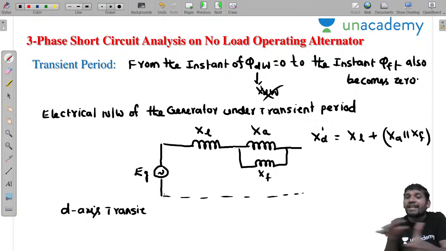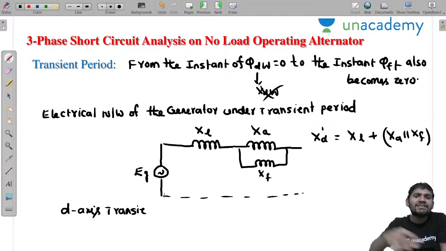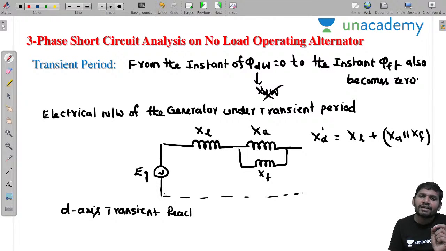Why do we always represent the direct axis? Because all these components oppose the armature reaction effect, maintaining the main field flux constant. Why is it opposing? According to the constant flux linkage theory, this happens; how it opposes, I have already explained. So what is the D-axis transient reactance? Xd dash equals XL plus XA in parallel with XF.